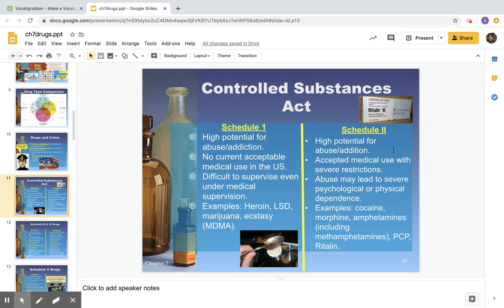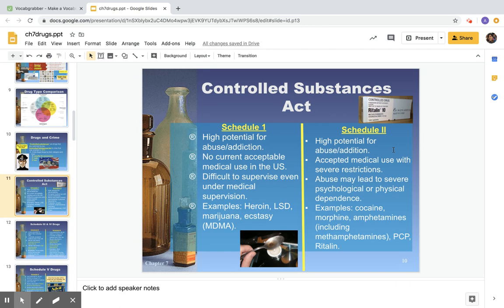Schedule 2 drugs also have a high potential for abuse and have a high potential for addiction. Oftentimes, these drugs will be sister drugs to Schedule 1 drugs, but they have been altered in pharmaceutical labs to decrease some of their abuse or their addiction qualities. They have accepted medical use with severe restrictions. That means that you're definitely going to be under the care and supervision of a doctor. A lot of these drugs will lead to severe psychological or physical dependence. So that means that the body is either going to feel that they need to have the drug, or the mind is going to feel that they need to have the drug. So that's 2 different types of addiction that we'll go into in later EQs.